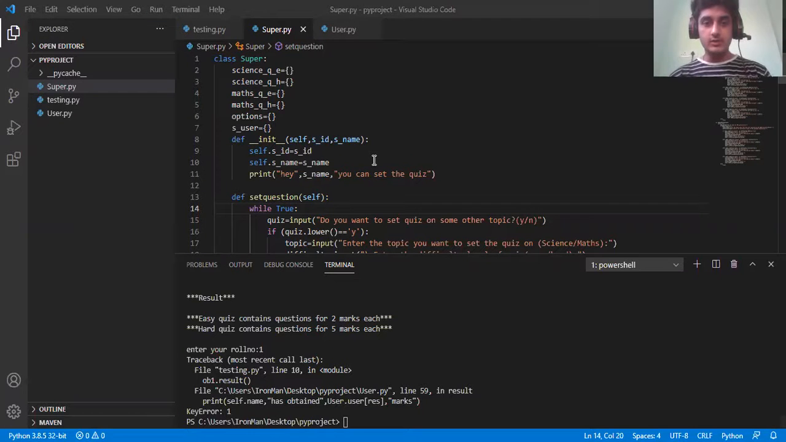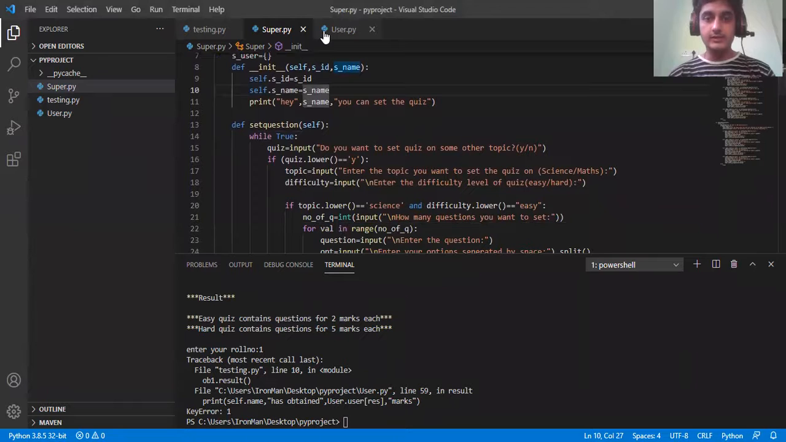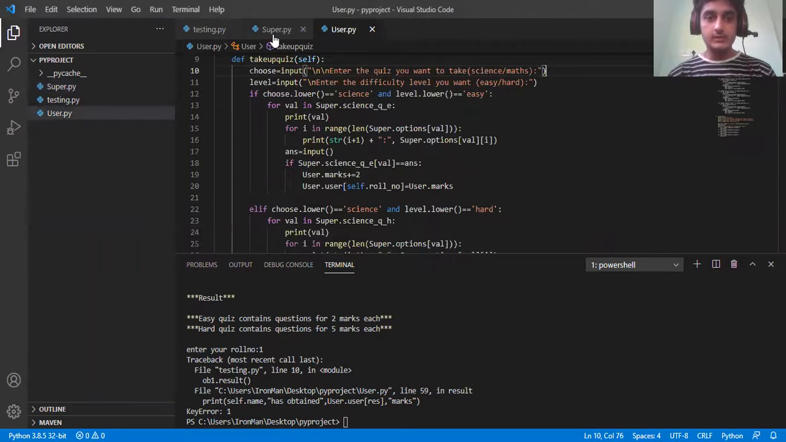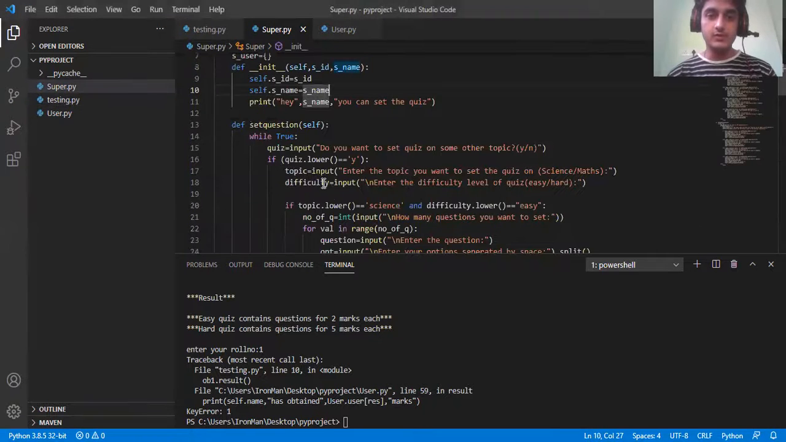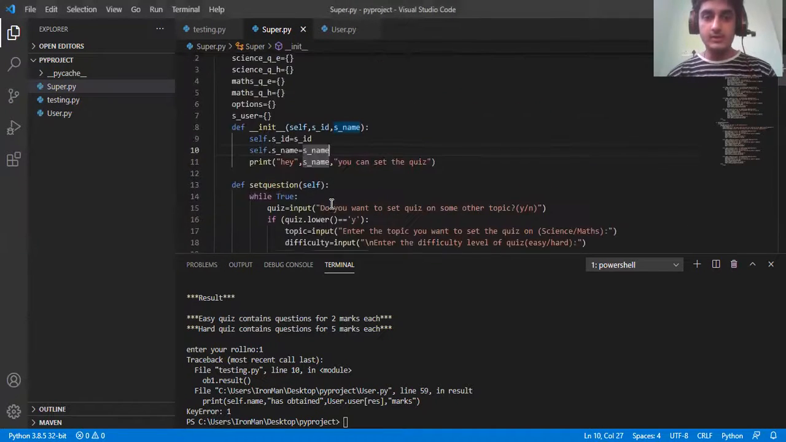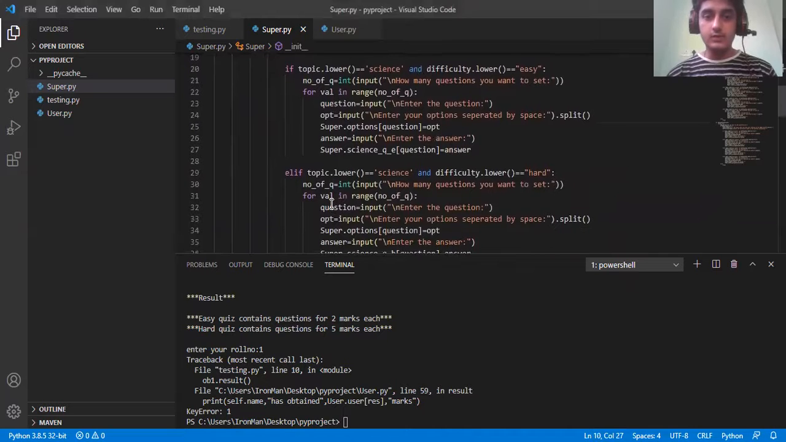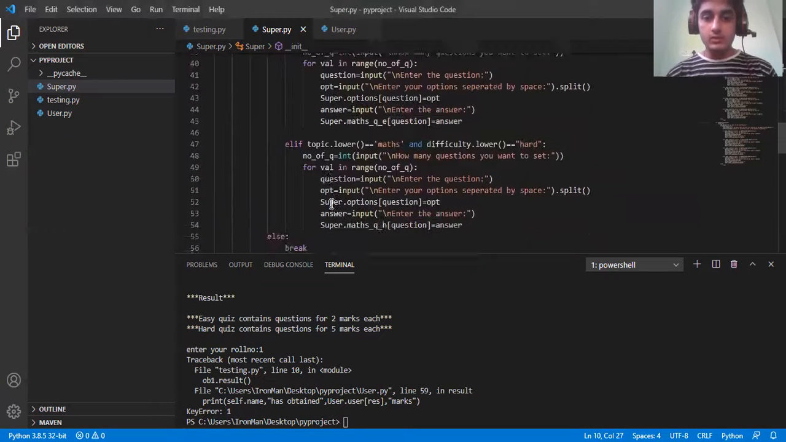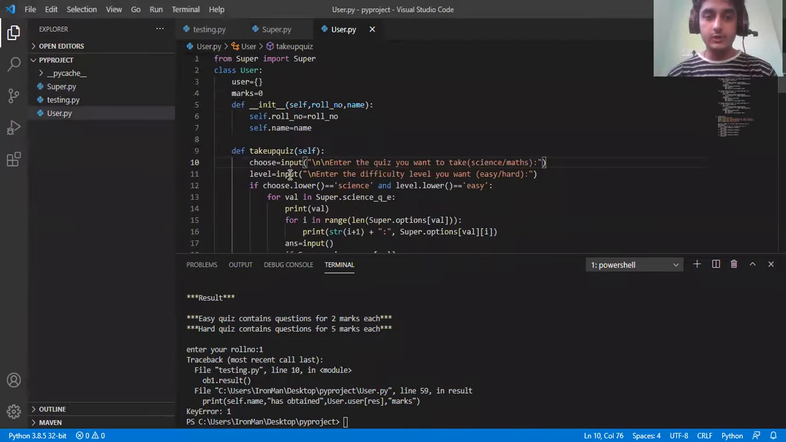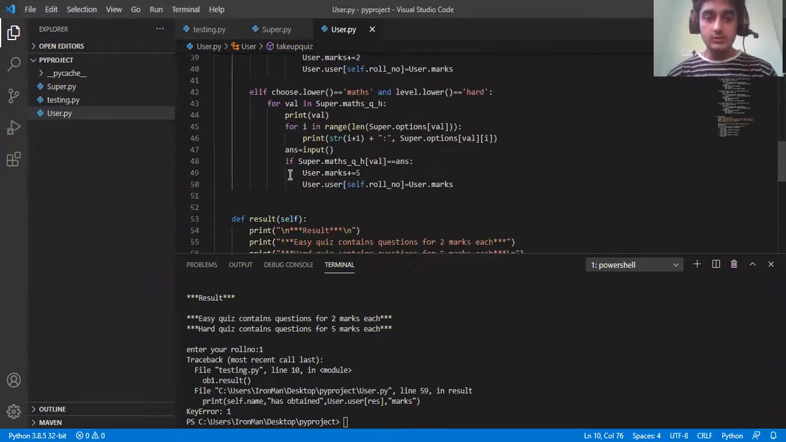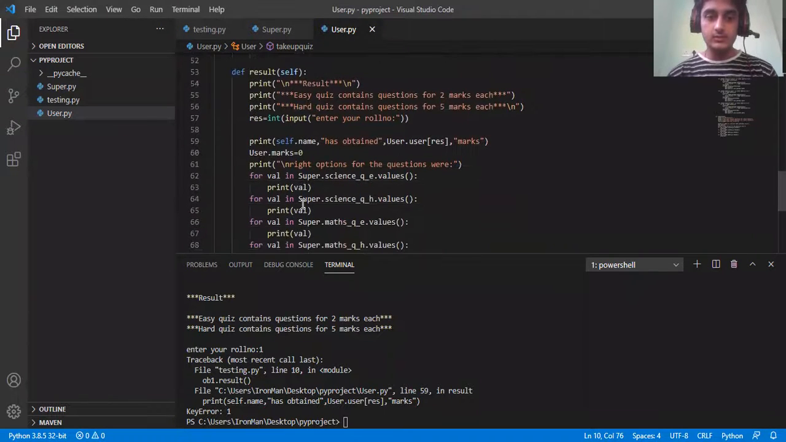Hi, so this is my project on quiz MCQ, where a super user can set the MCQ and add questions to that MCQ set, and the user can take the quiz. There are three .py files. The first one is of course super.py, in which the main things happen, like if you want to set the questions or add a question. In user.py, you can take up the quiz and also see the result over here.